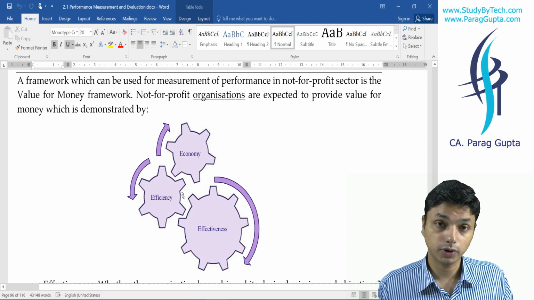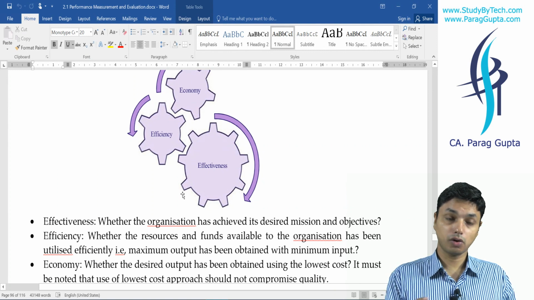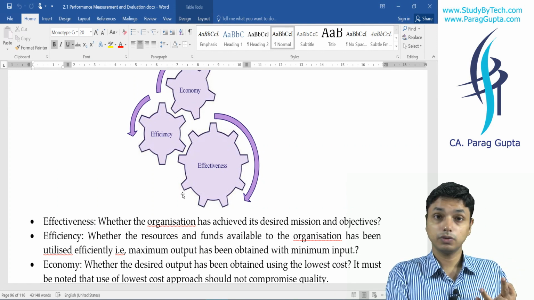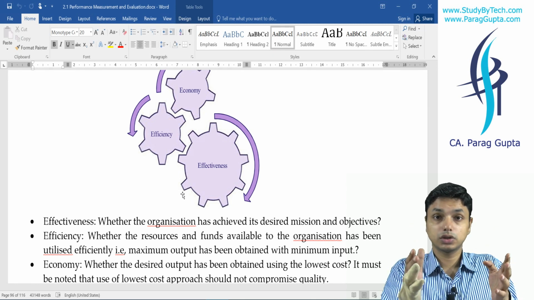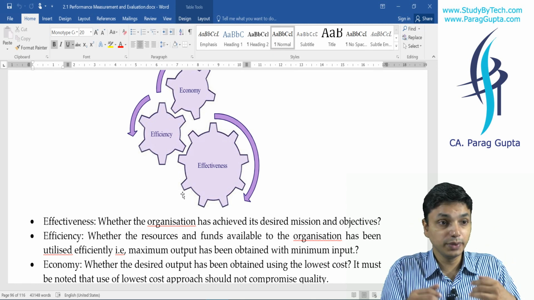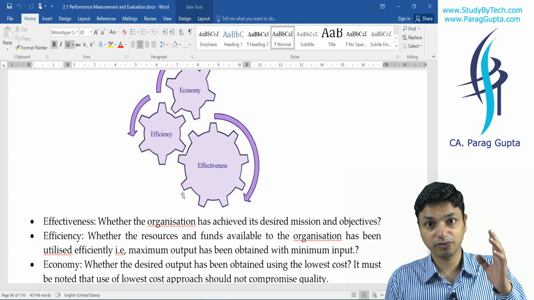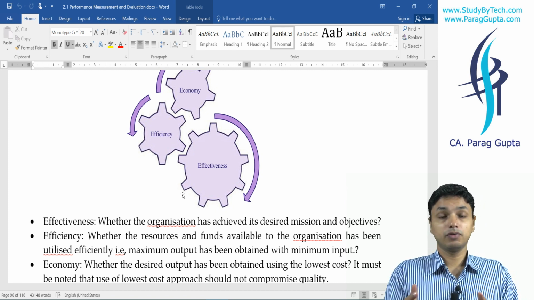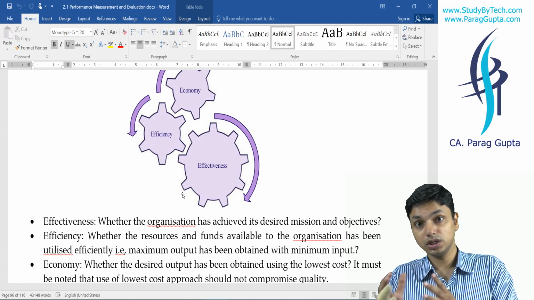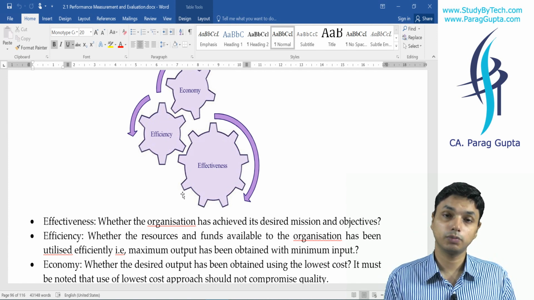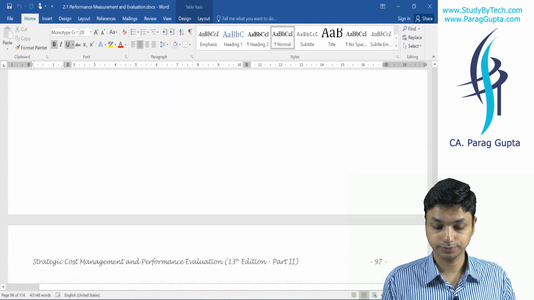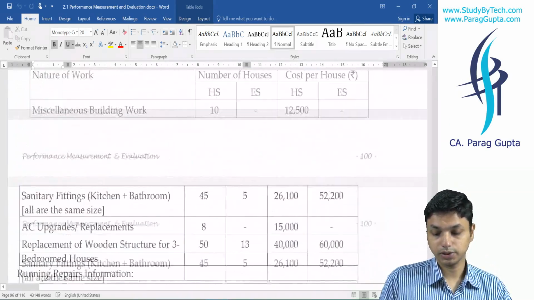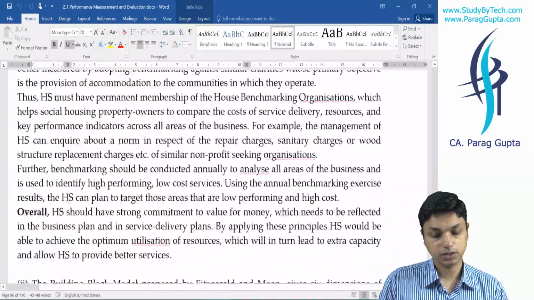And last and most important, obviously we want economical things, we want efficiency, but we shall work towards the objective. So meeting the objectives of the organization is effectiveness, whether whatever we are doing is effective. We will call it effective only when we are meeting the objectives that are laid down by the government. So this was our chapter, and with this our revision is over.